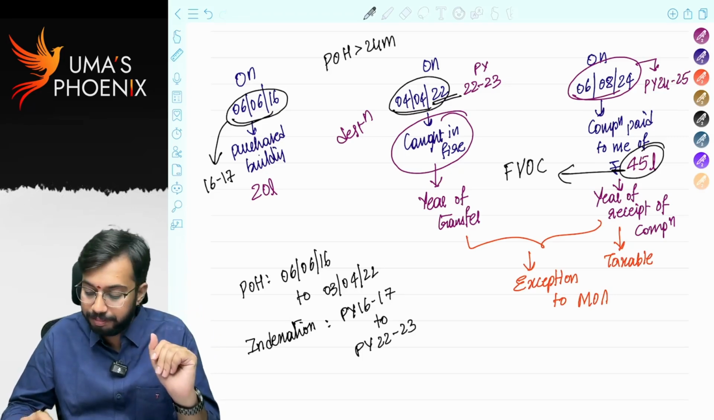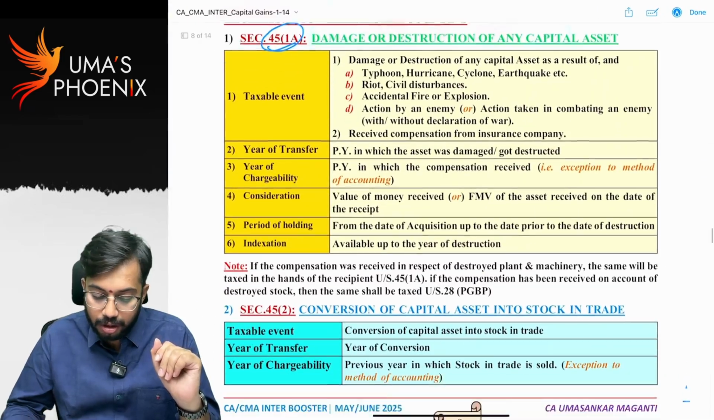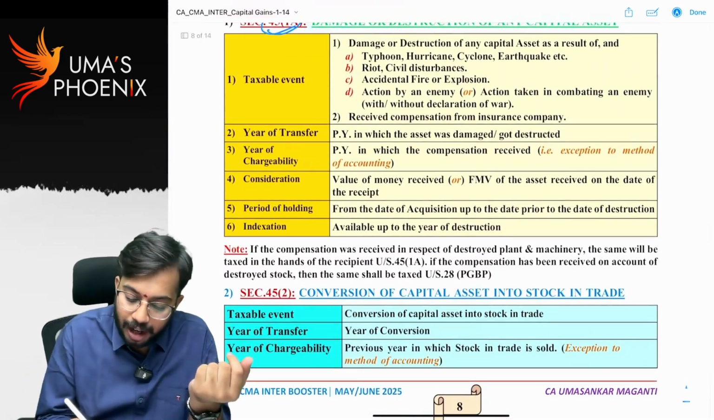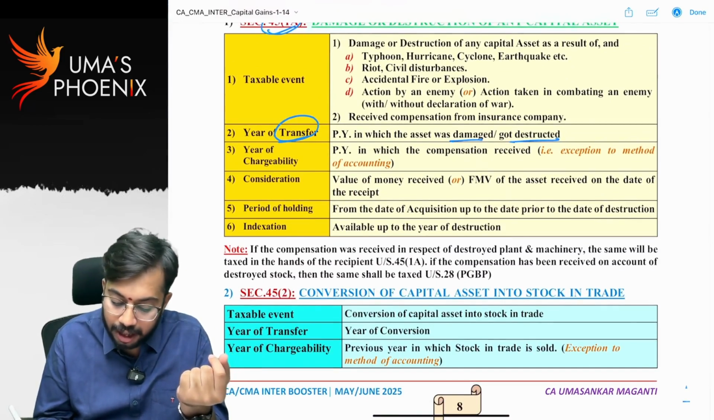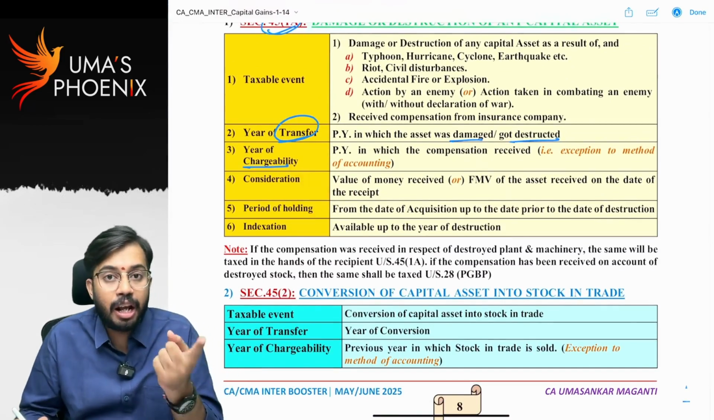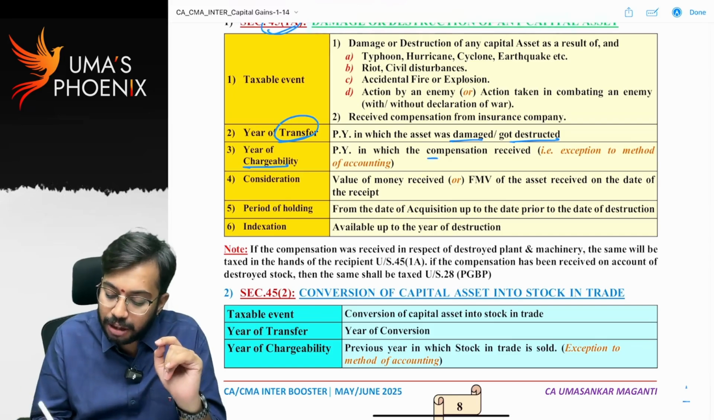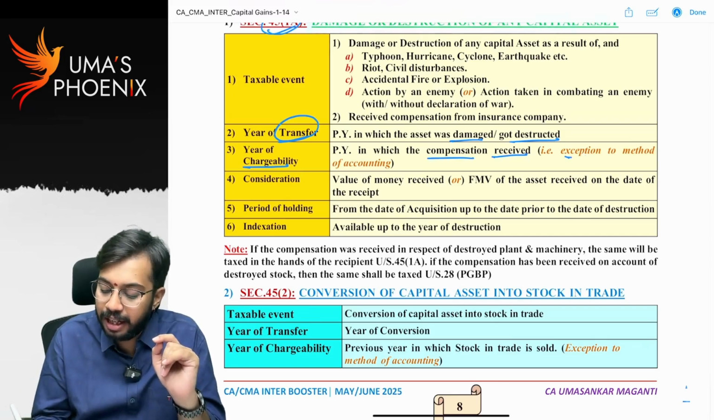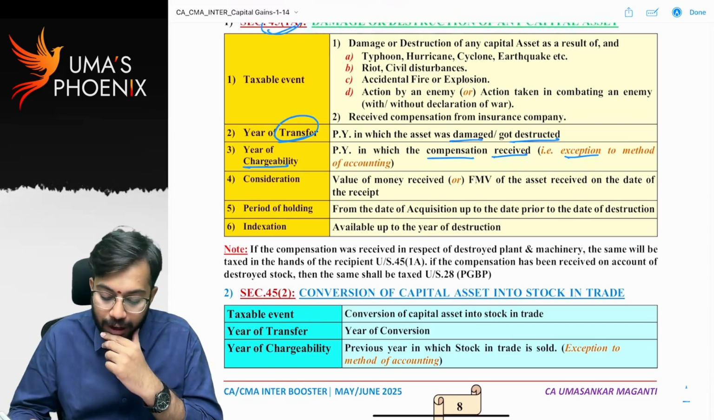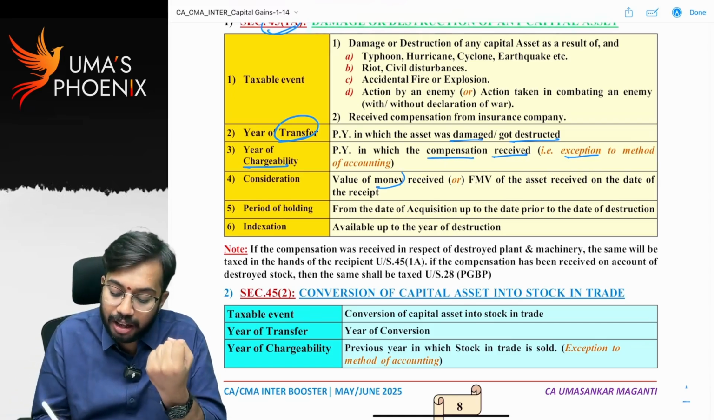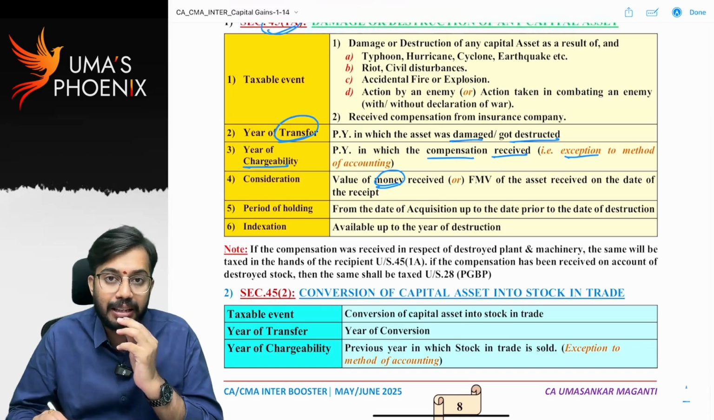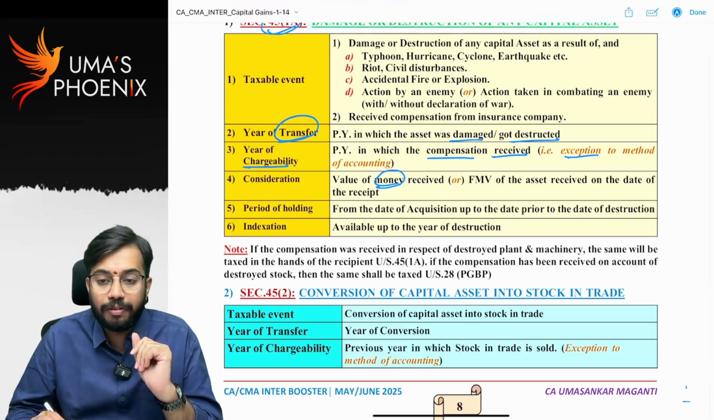Is it clear? So you can see the year of transfer is the previous year in which the asset was damaged or destroyed. The year of chargeability, the year of taxability, is the year in which compensation is received. That's why it is an exception to method of accounting. And what is to be taken as full value of consideration? Whatever money is received from the insurance company is to be taken as full value of consideration.